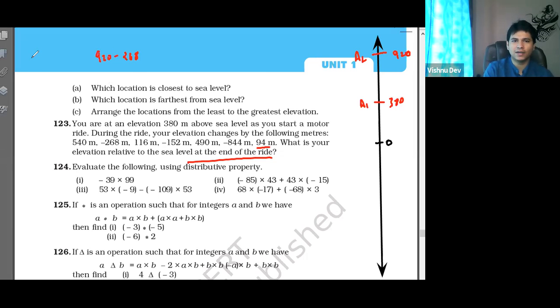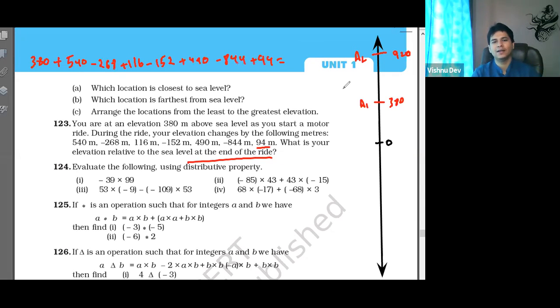So this I will just do it, step by step. Everyone, I'll just do it. So initial is 380. इसमें से plus क्या हुआ? 540, plus 540 minus 268 plus 160 minus 152 plus 490 minus 844 plus 94. This you have to find. Yes or no? Tell me. हाँ या ना? बस यही find करना है. Agree?